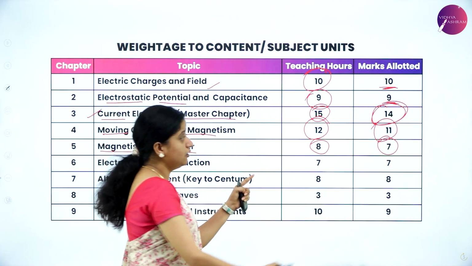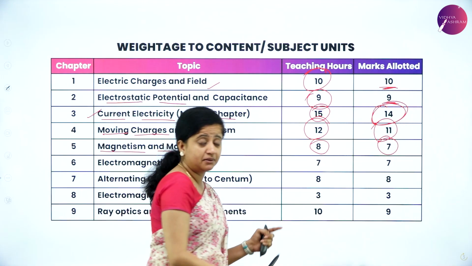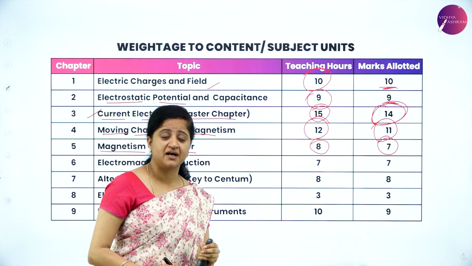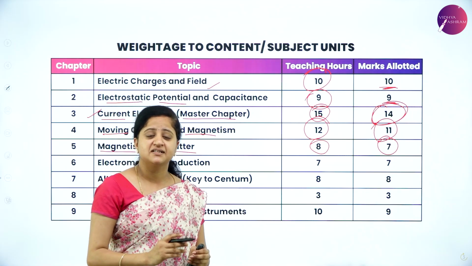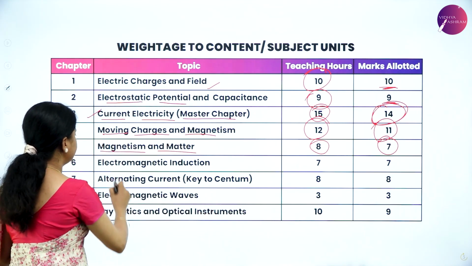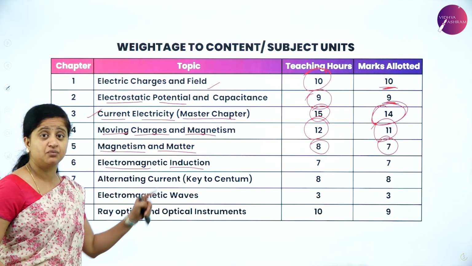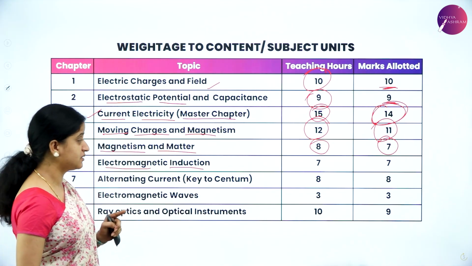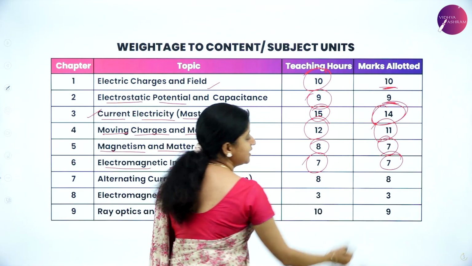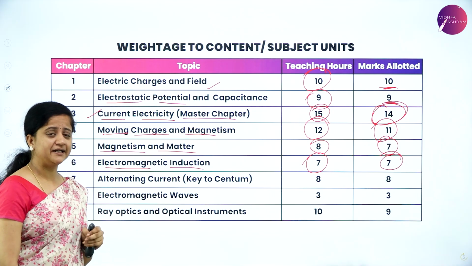So you can now plan which chapter you can prepare, which chapter you have to concentrate more on, so as not to miss a single mark in your examination. Based on the strategies if we study, it is very easy to score well. Next chapter we have is electromagnetic induction, one of the important chapters of your 2nd PUC again. That is 7 teaching hours and 7 marks is allotted for electromagnetic induction.